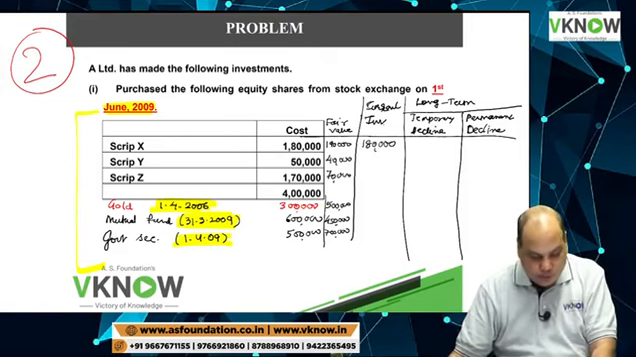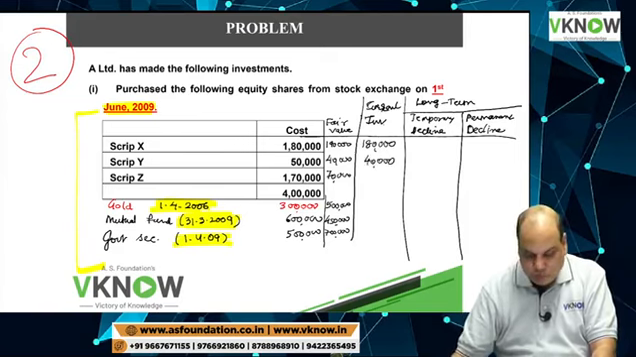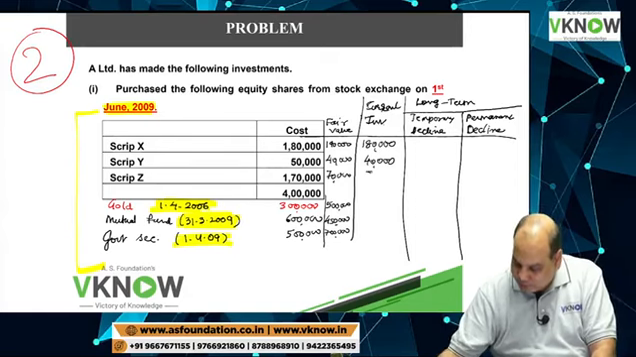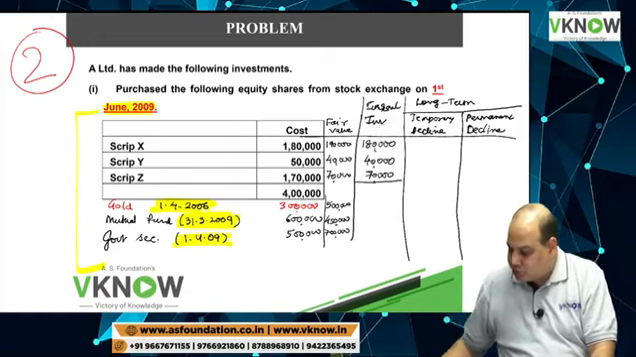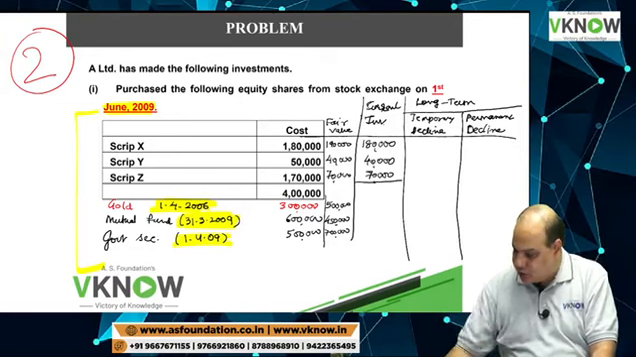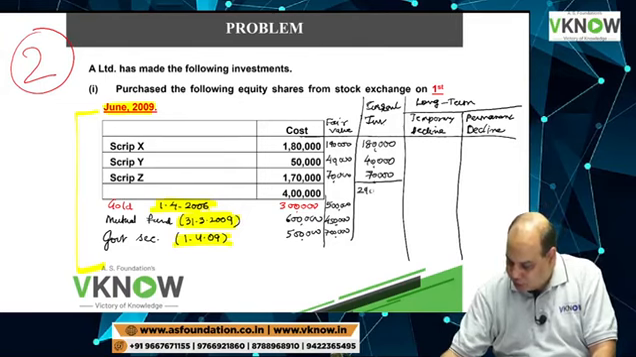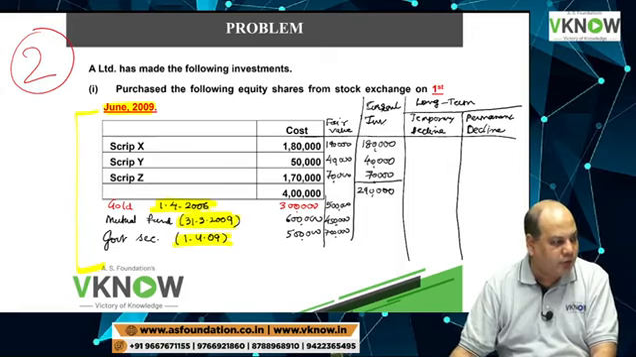For script Y, fair value is lower. For script Z, fair value is lower. So the value of these three shares together would now be 180 plus 40 plus 70, so shares will be valued at 2,90,000.